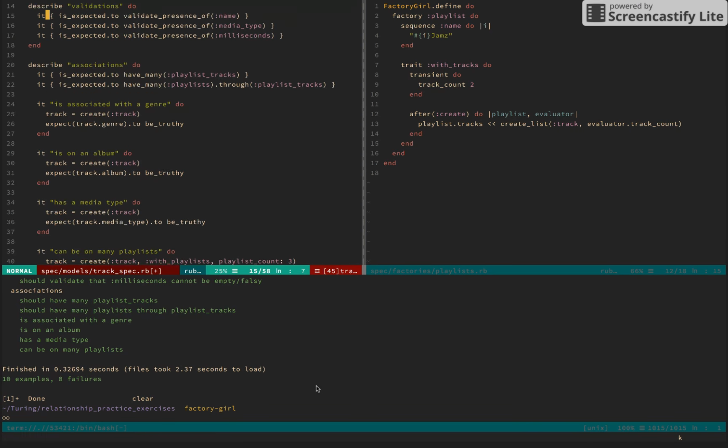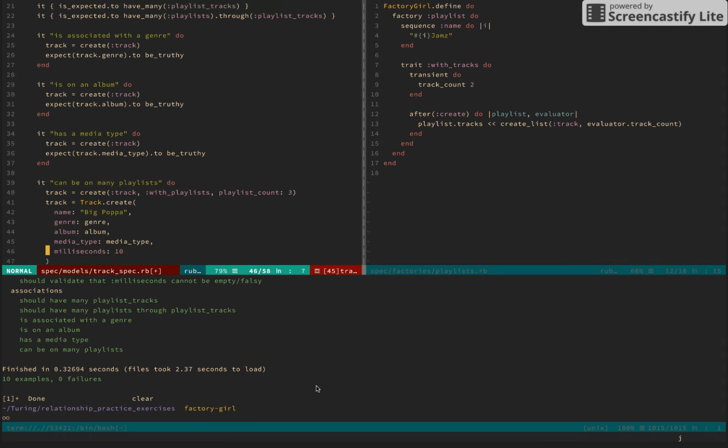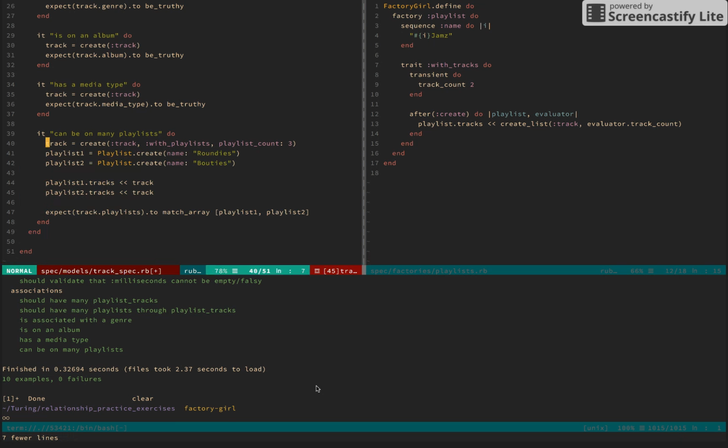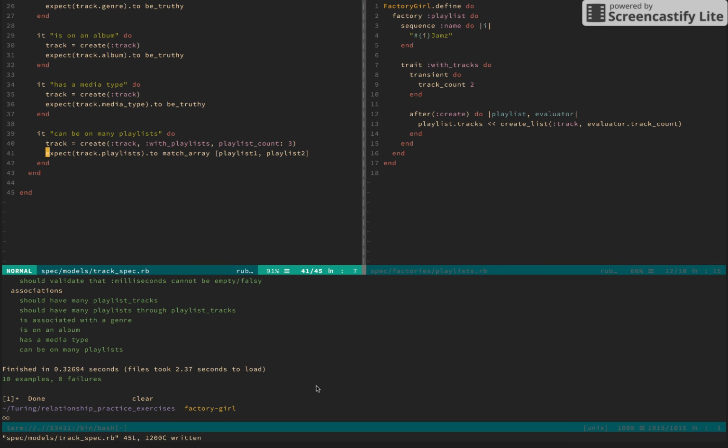Something we didn't mention, all these validations, it has name, it has media type, it has milliseconds, and it has album and all these things. So these were all just to make sure that we could actually create it. So then we're actually going to say playlist count. So we're dream driving this. We're not actually going to create the playlist here. We wouldn't need to do this.